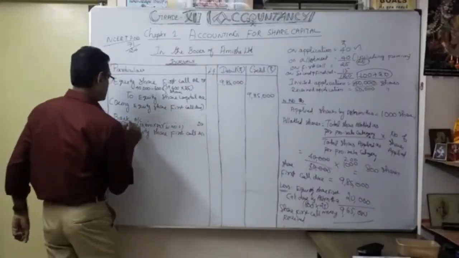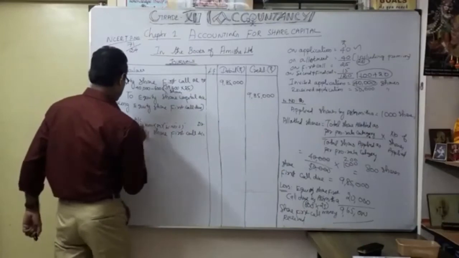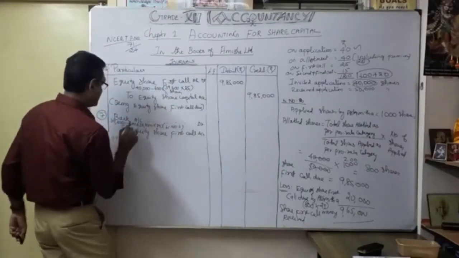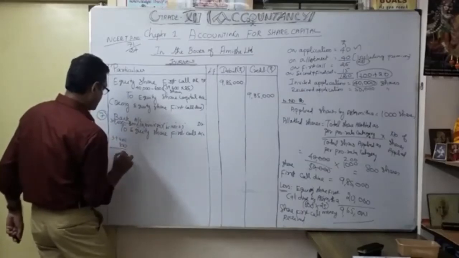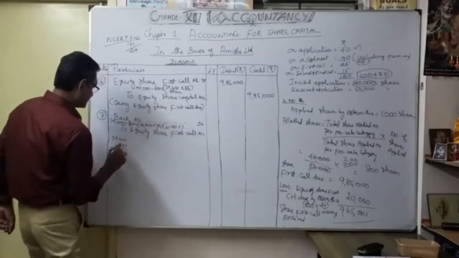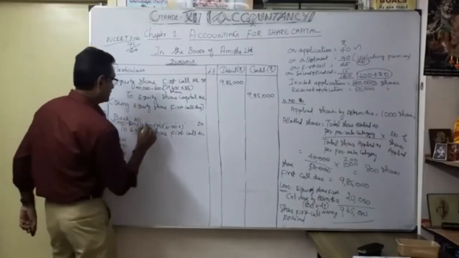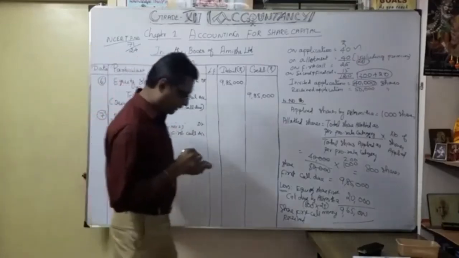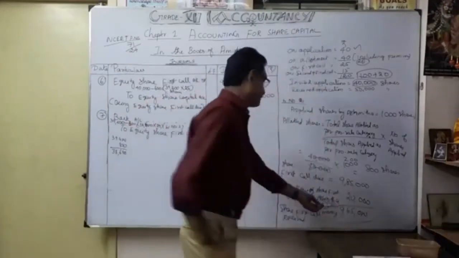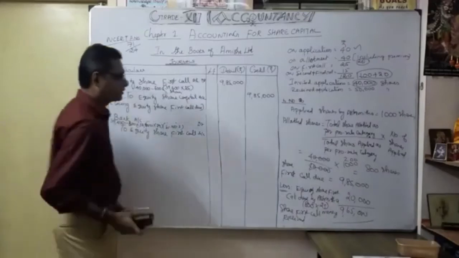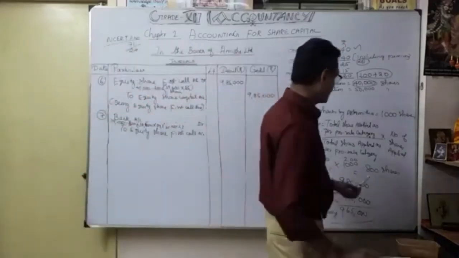So how much will it come? 38,600, isn't it? 39,400 reduce 800: 0, 0, 14 minus 8, 6. So 38,600 into 25. So we will get only 9,65,000. That is the amount we can get because Ashmita was allotted 800 shares.